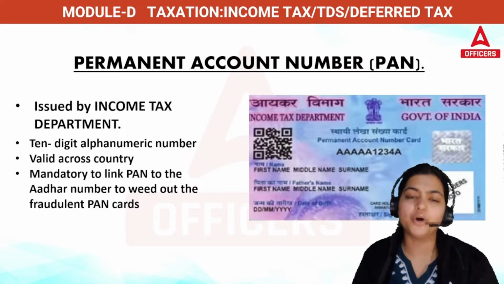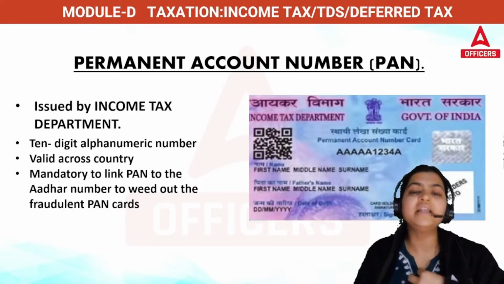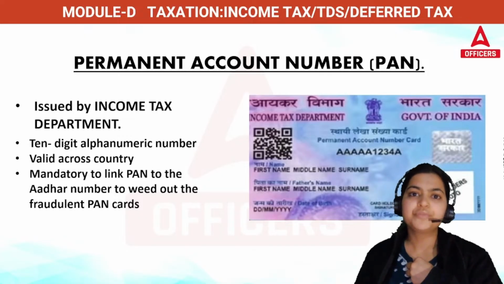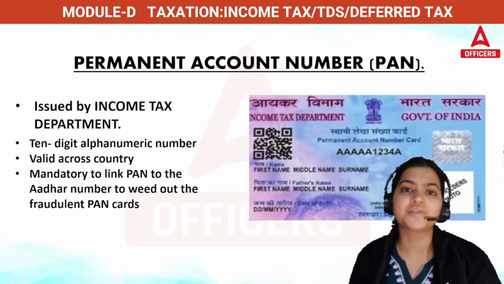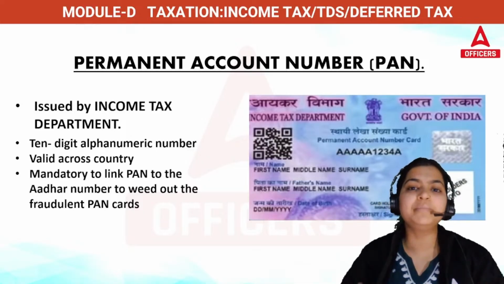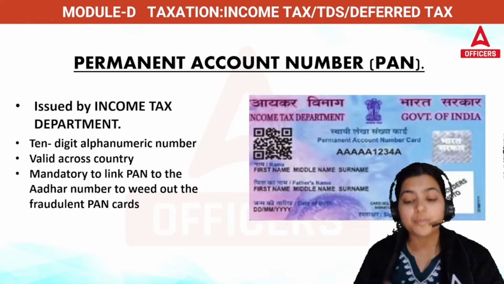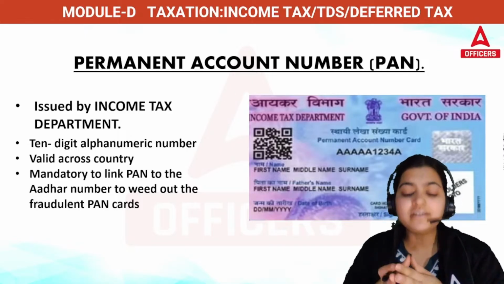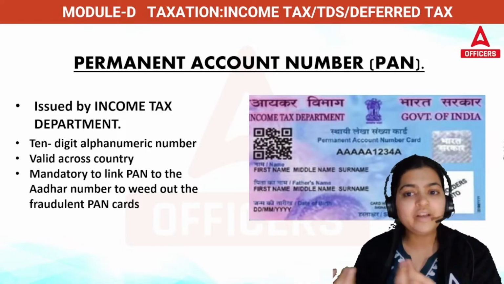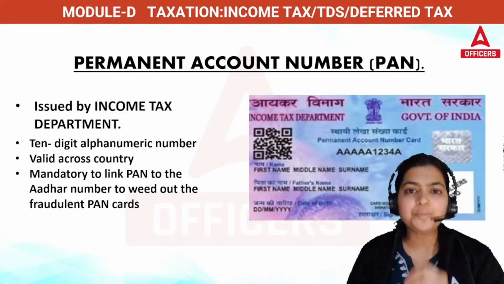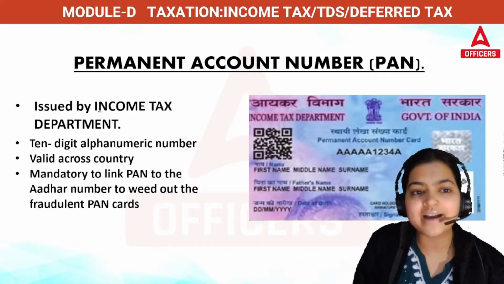If I am depositing 10 lakhs, what is the proof that I have earned that amount, or that I have generated that 10 lakhs from genuine sources? For that, I am submitting one proof. So basically here, the government takes this card, this number, as your proof. Now, who will allot this PAN? This PAN is allotted by the Income Tax Department.